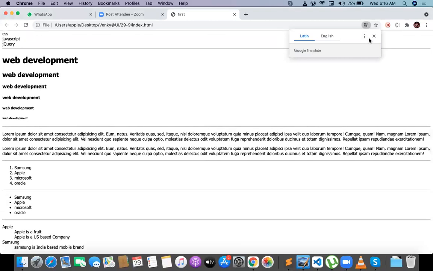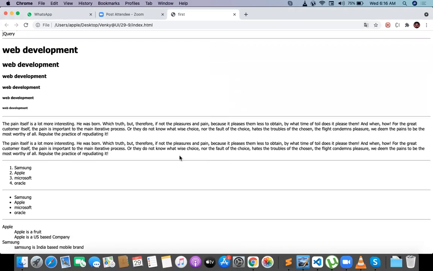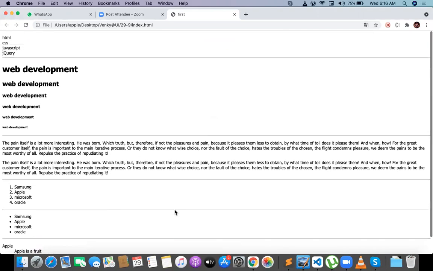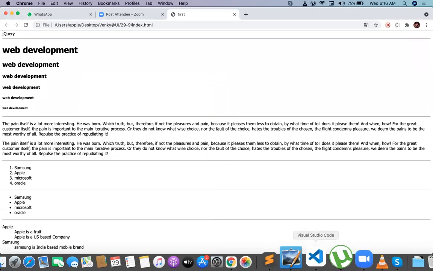So you can see the definitions here. There are two kinds of definitions. The first one is Apple. Apple is a fruit. Apple is a US based company. That is the definition title and definition data, and again definition title and definition data. You'll have a lot of definitions and a lot of definition data over there. These are all actually list items.